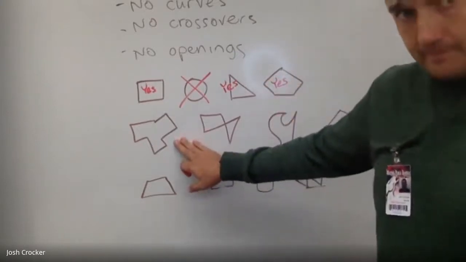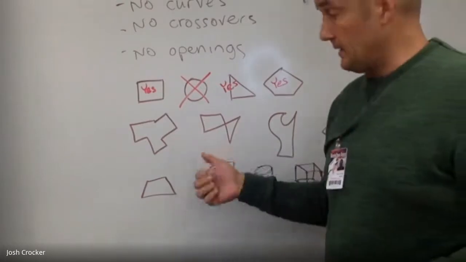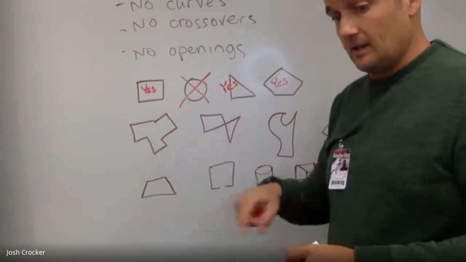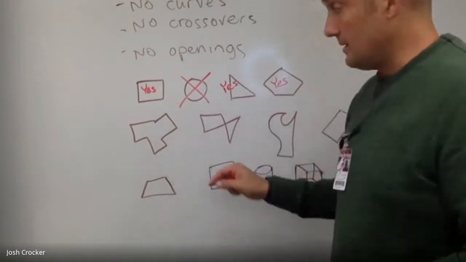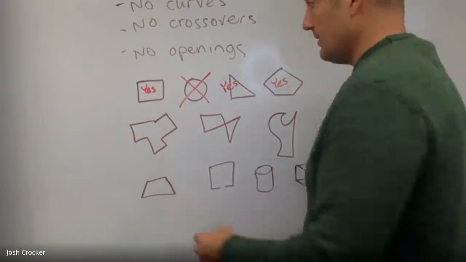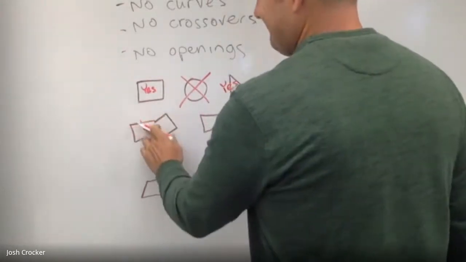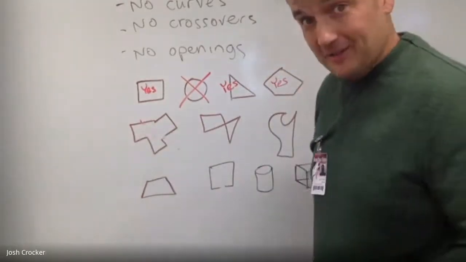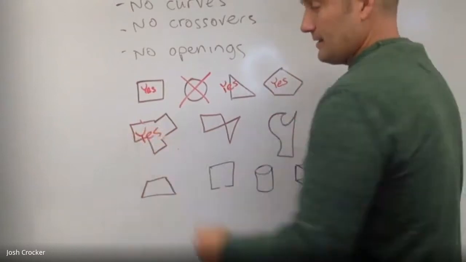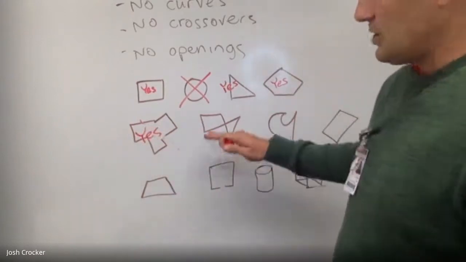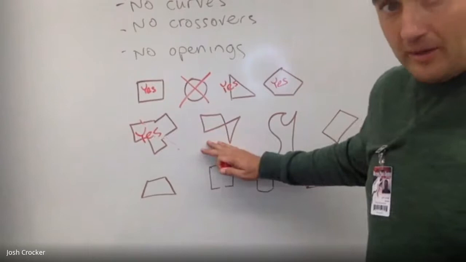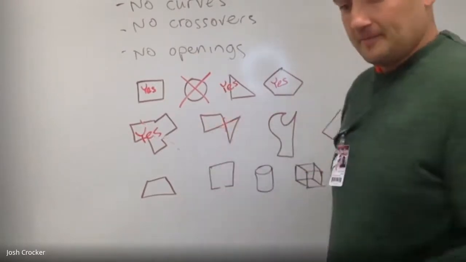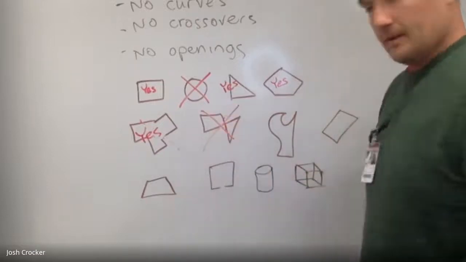Now, sometimes they're a little weird, right? But it does not have any curves. It is made of straight segments. It does not have any weird crossovers or openings. It is a polygon. Okay. Oh, just trying to confuse you. So I crossed it out after I said yes. That is a polygon. Okay. Yes. Now this shape breaks a rule. It breaks the no crossovers rule. This is a crossover. Okay. That is not a polygon.